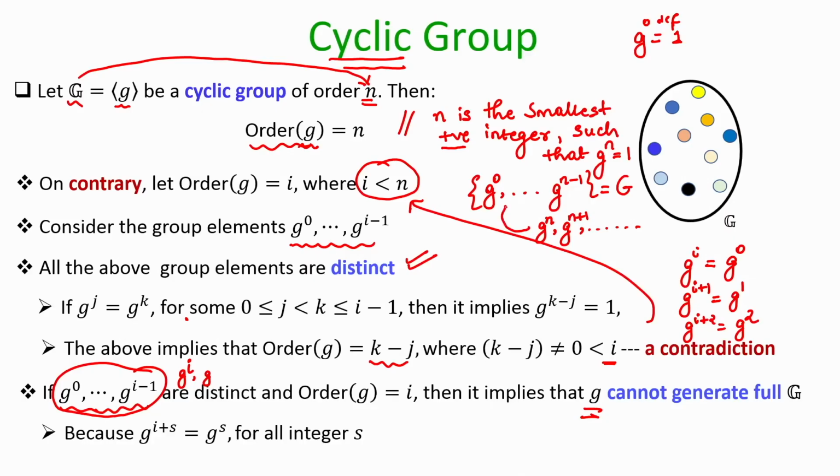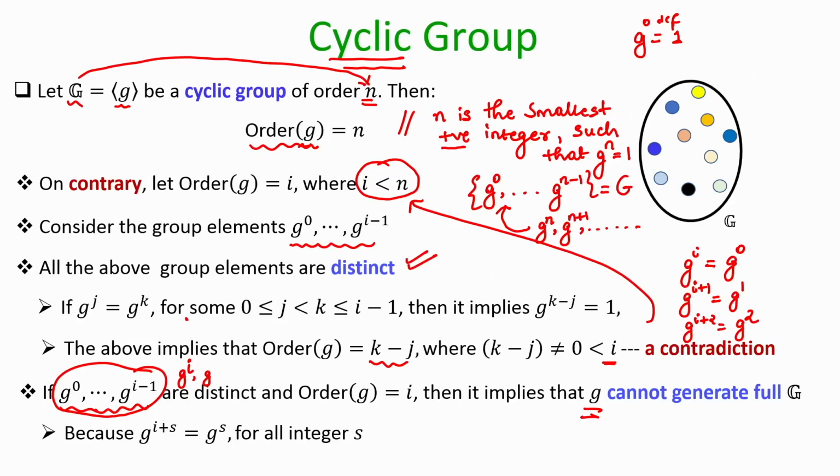I will start getting the same elements which I generated by computing g power 0, g power 1, up to g power n minus 1. In that sense, it is a cyclic group: you can arrange the elements of the group in a cycle, and that cycle can be completed by raising the generator to different powers in the range 0 to n minus 1.